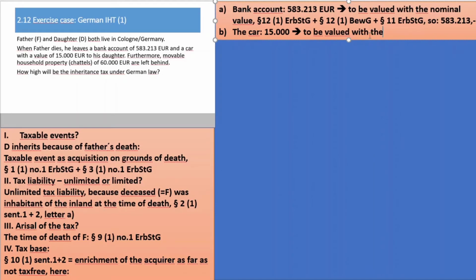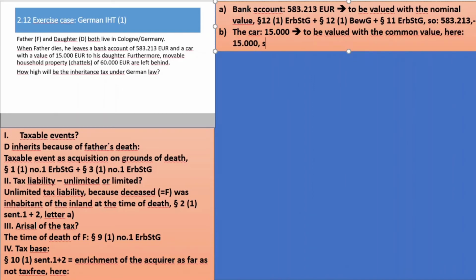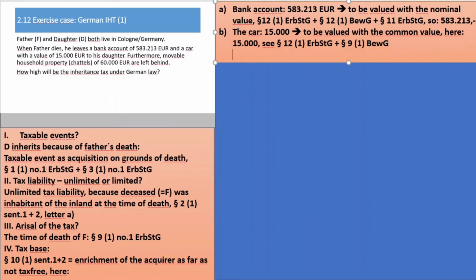So our car has to be valued with the common value here, 15,000. See paragraph 12(1) of the Inheritance Tax Act, Erbschaftssteuergesetz, plus paragraph 9(1) of the valuation law. 12,000 thereof remain tax-free.